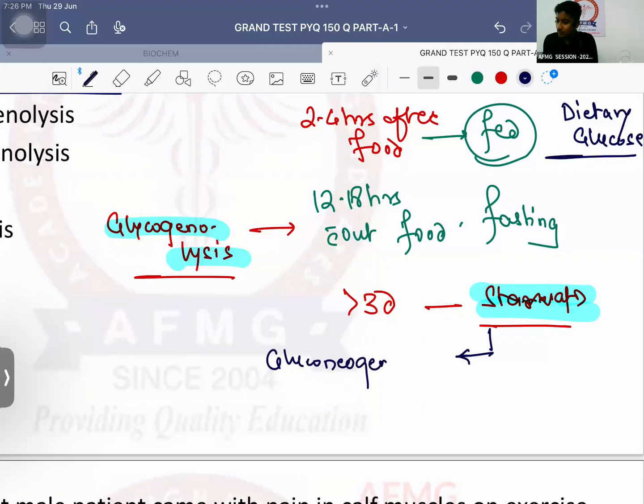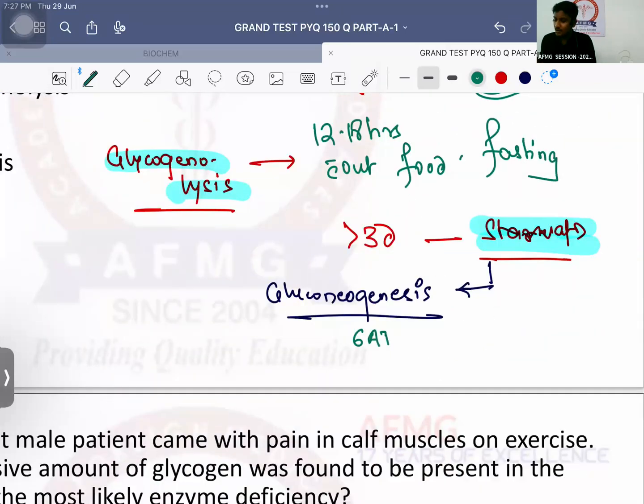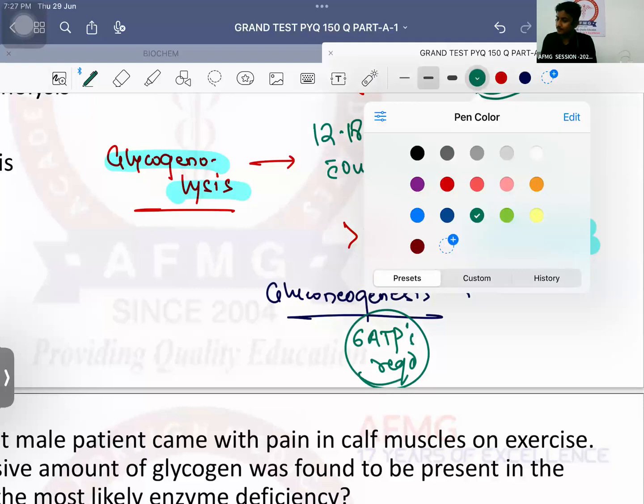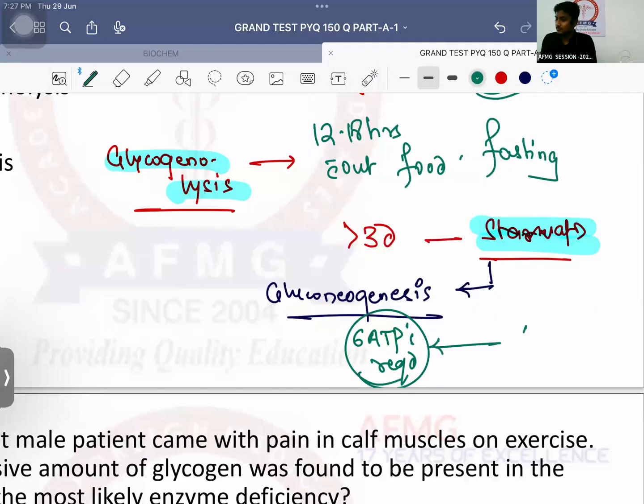It starts forming new glucose in the body, which requires 6 ATPs. Okay, so where will this energy come from? The 6 ATPs that are needed, this energy will be given by lipolysis. What is lipolysis? Lipid or fat breakdown. When there is fat breakdown, that is beta oxidation of fatty acid, then definitely ATP will be released.